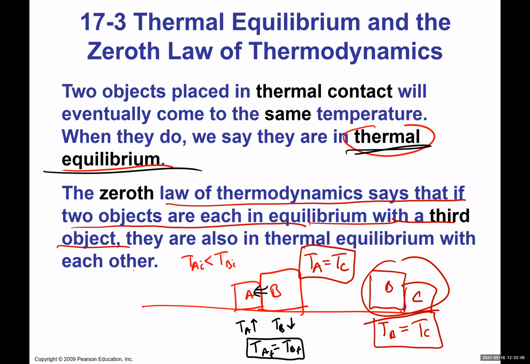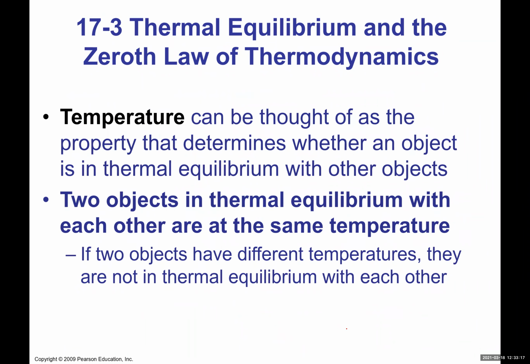That means if I put A and C together, there's going to be no heat transfer between them. So that's pretty much the zeroth law of thermodynamics. Now, temperature can be thought of as the property that determines whether an object is in thermal equilibrium with another.